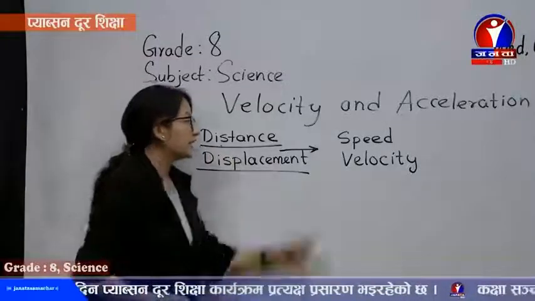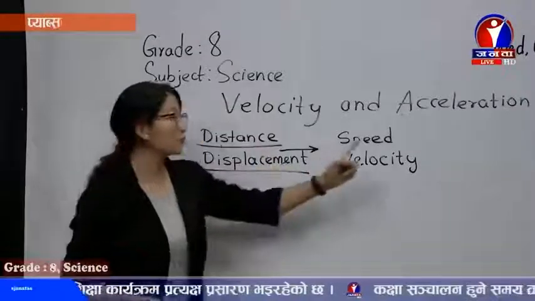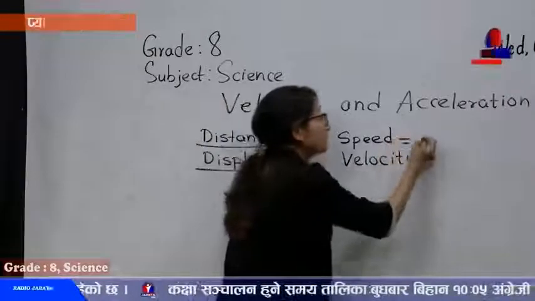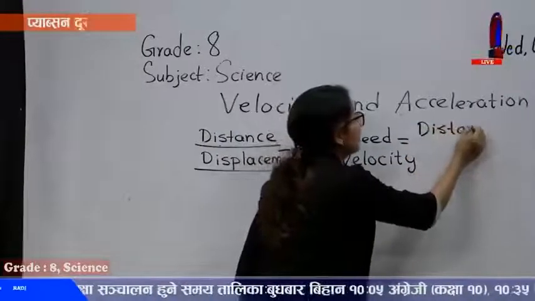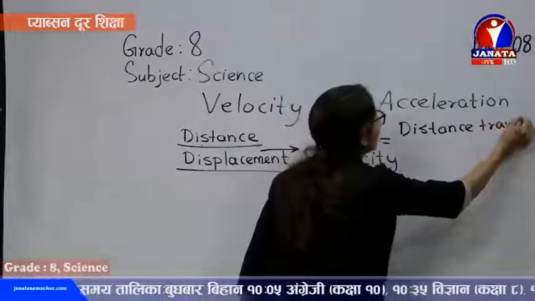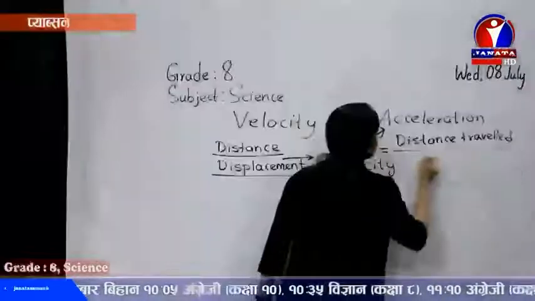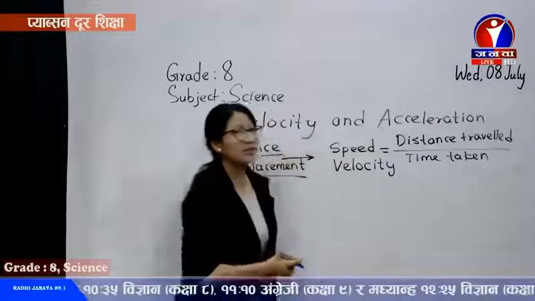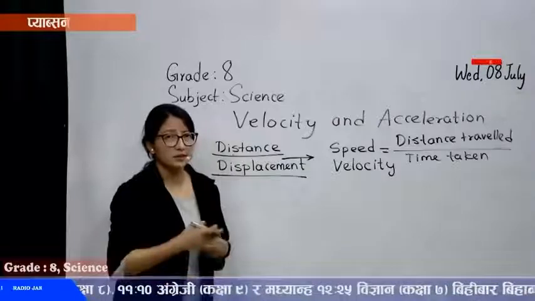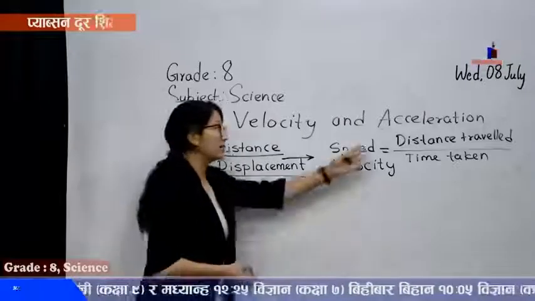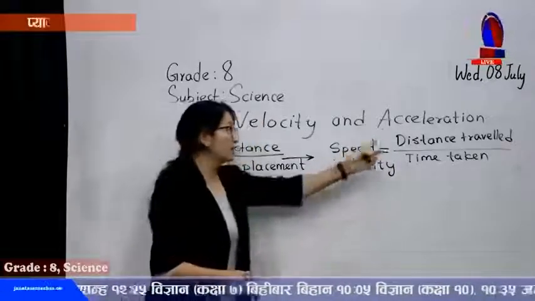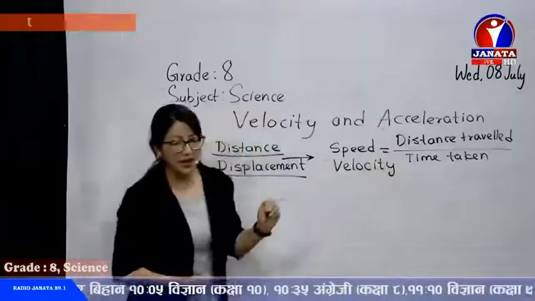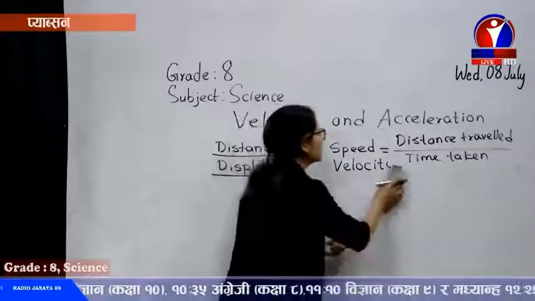So distance and displacement. And if we know about distance and displacement, then of course you remember about speed and velocity. Speed means, we all know, it's simply the distance traveled by a body per unit time. Yes, distance traveled in any direction. It's the total length covered by the body. And how much distance is traveled by that body in a certain time, that we consider as speed.